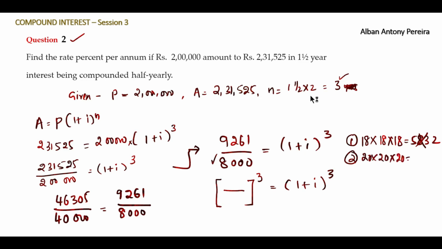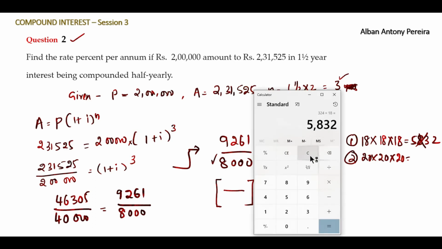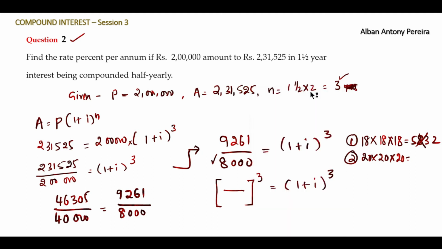The cube of 20 is 8000. Fine, we got it. So write it here, 8000. 20 cube is equal to 8000.